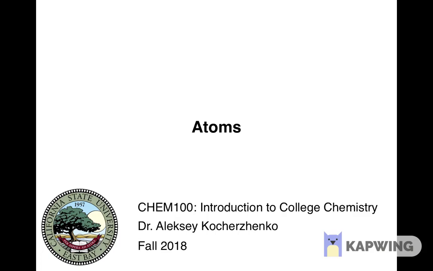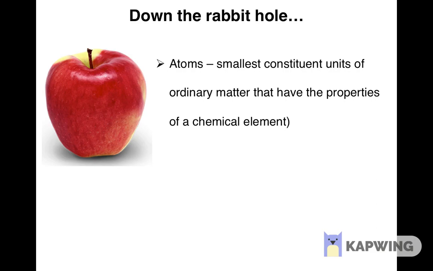Now, let's look at the following definition. Atoms are the smallest constituent units of ordinary matter that have the properties of a chemical element. As you read this definition, you may have a number of questions.